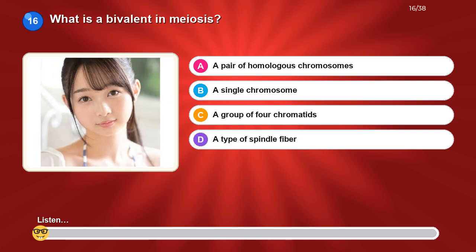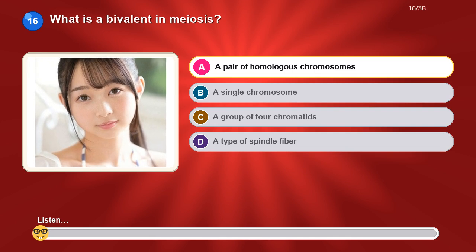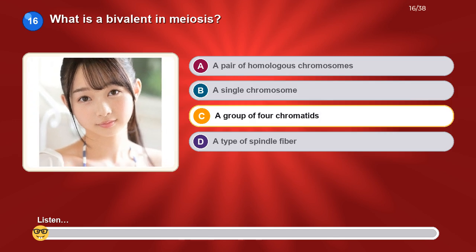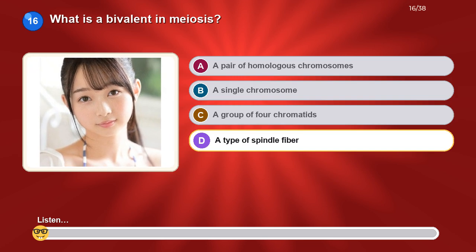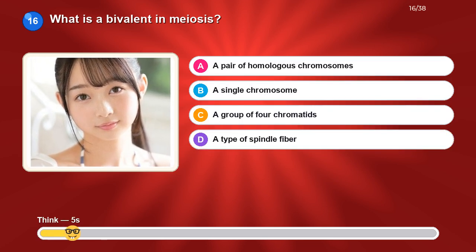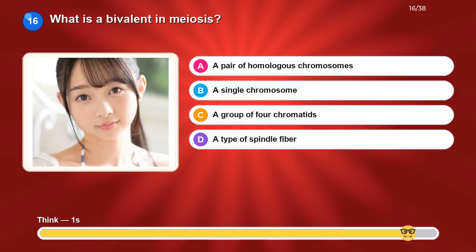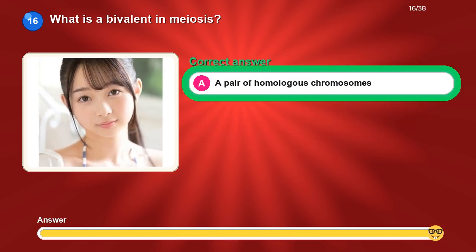What is a bivalent in meiosis? Option A, a pair of homologous chromosomes. Option B, a single chromosome. Option C, a group of 4 chromatids. Option D, a type of spindle fiber. The correct answer is a pair of homologous chromosomes.